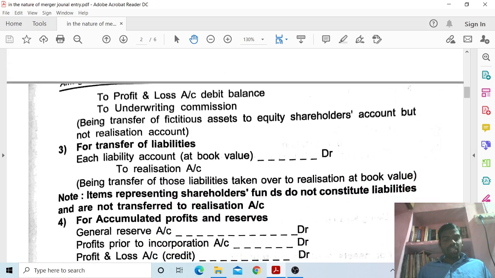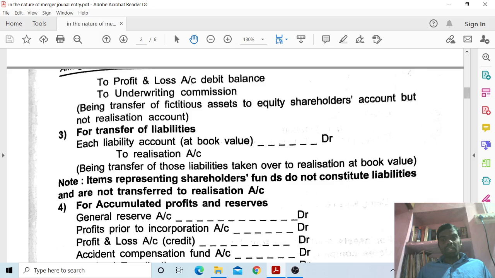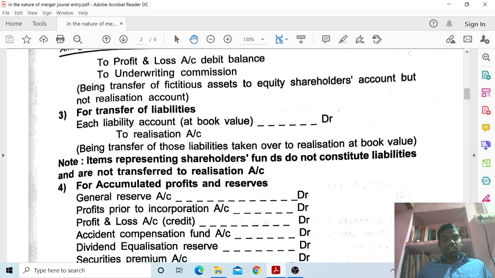Narration: being transfer of fictitious assets to equity shareholders account but not realization account.